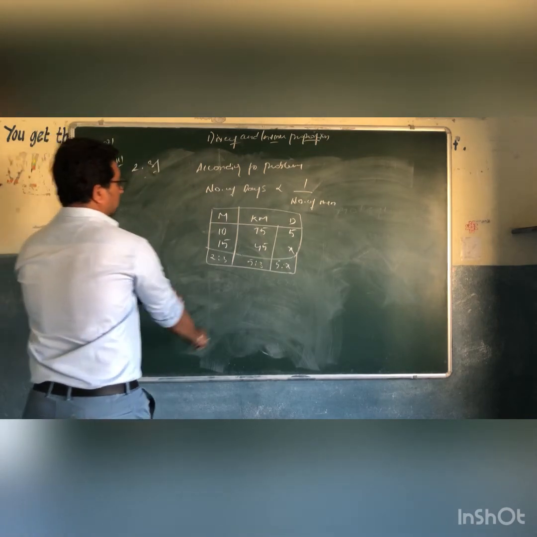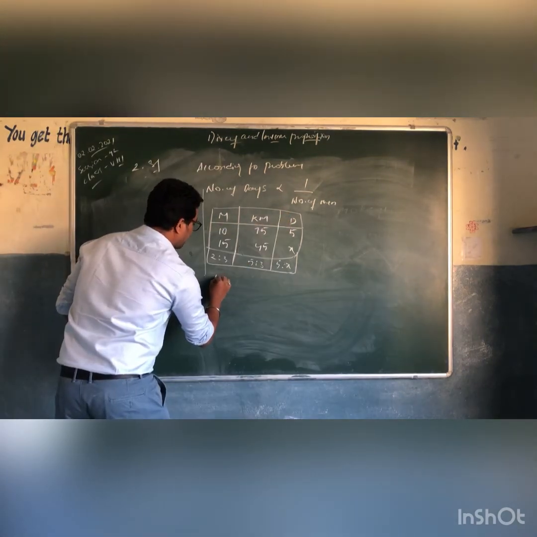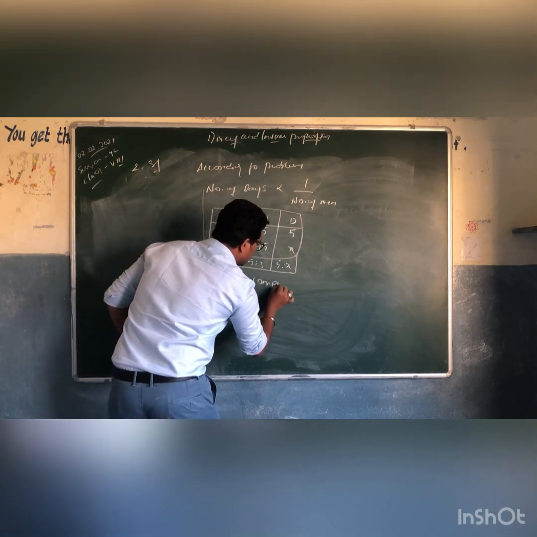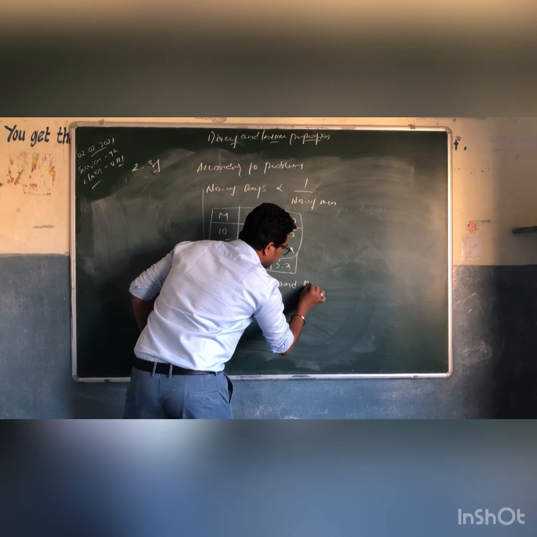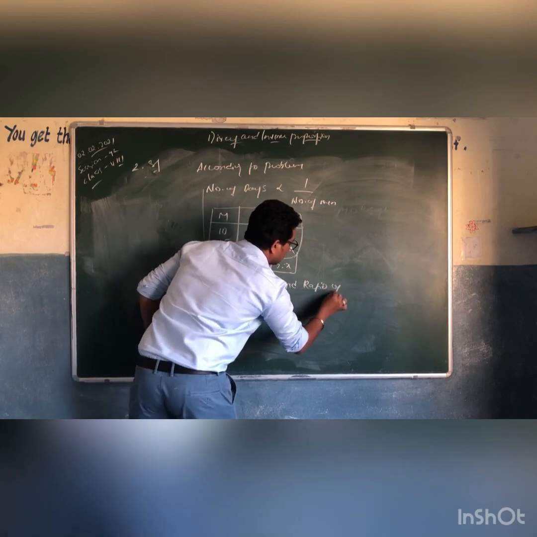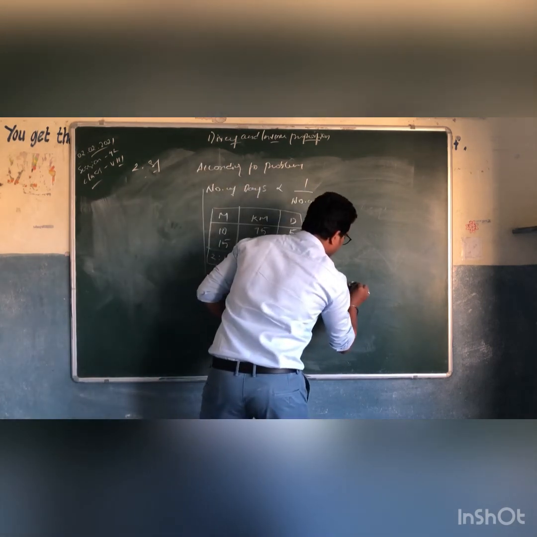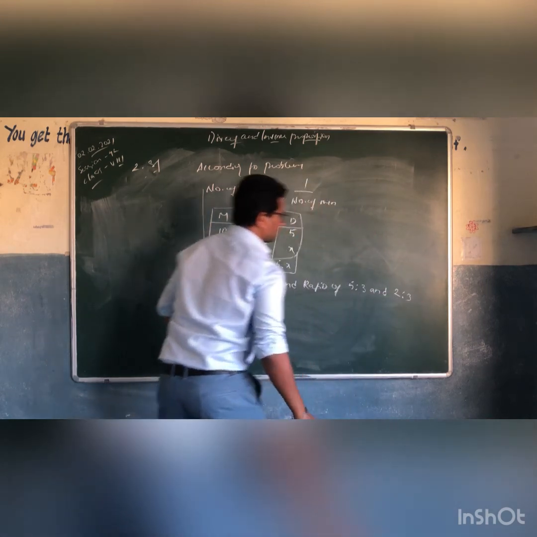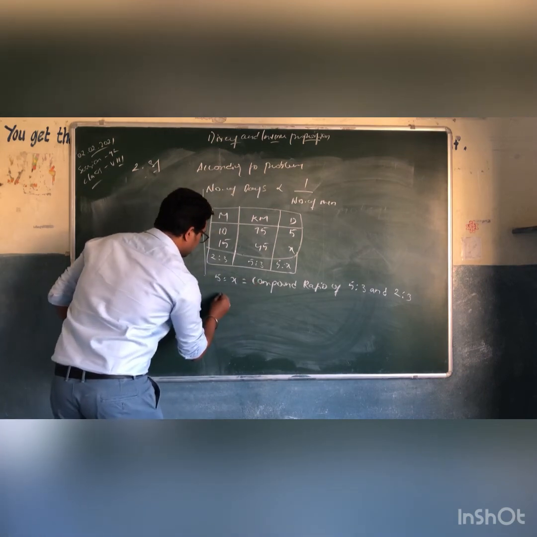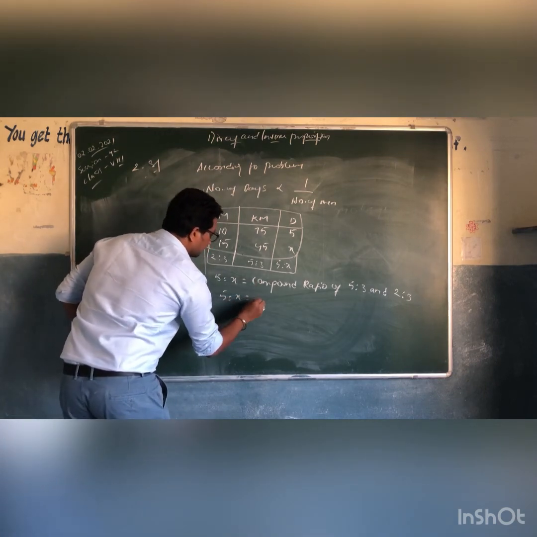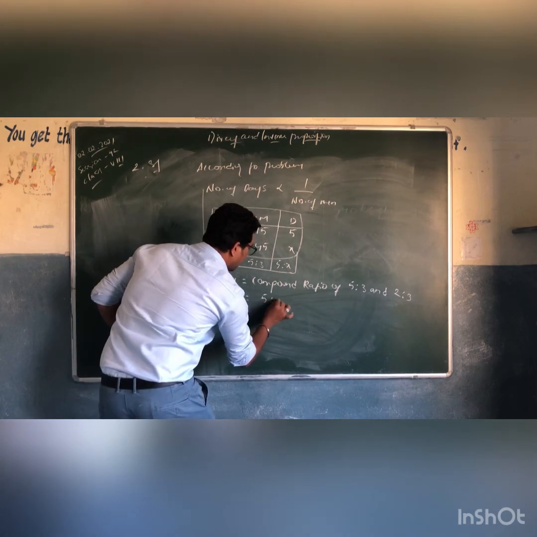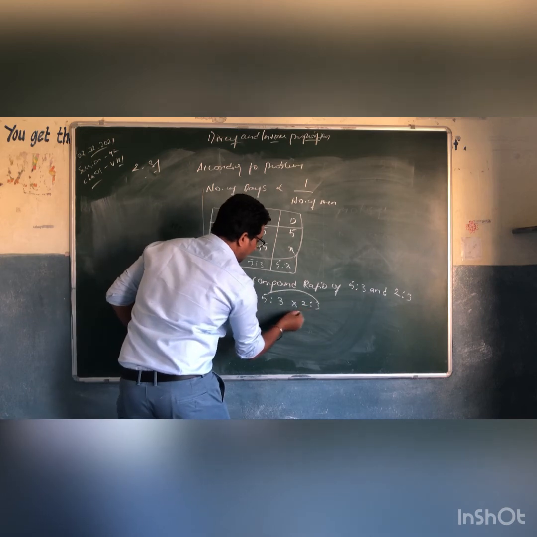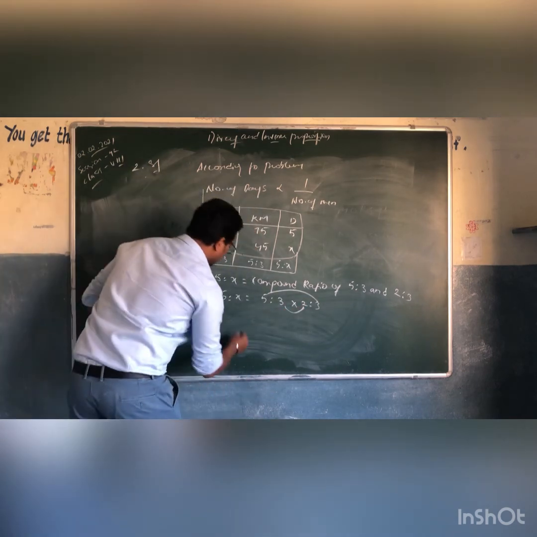Now, as per this question, 5 is to x is equal to the compound ratio of 5 is to 3 and 2 is to 3. What is compound ratio? 5 is to x is equal to 5 is to 3 into 2 is to 3, where 5 into 3 and 3 into 2.